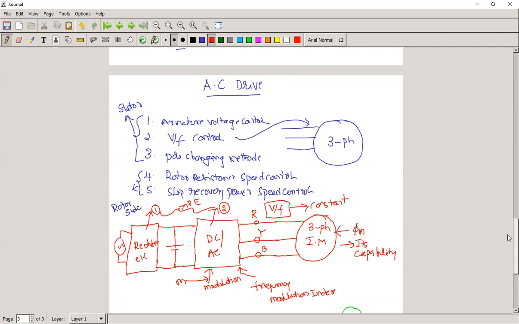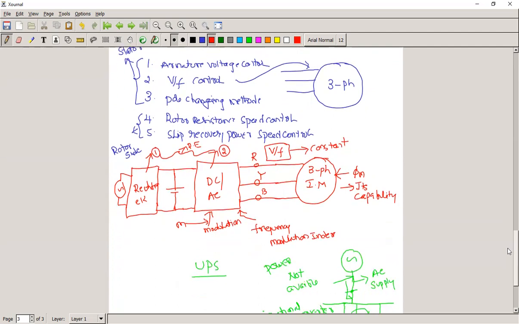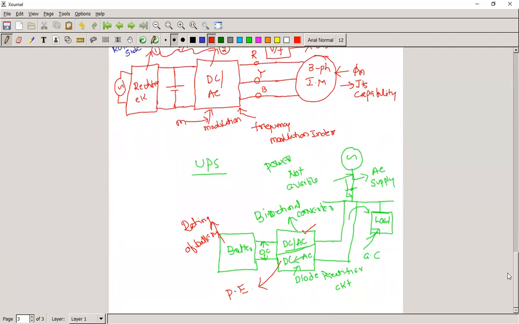That we have seen here. Lastly, we have seen the example of a UPS, uninterrupted power supply. This is a very well-known application which we use in every house. It is also equipped with a power electronic circuit. Thank you very much.